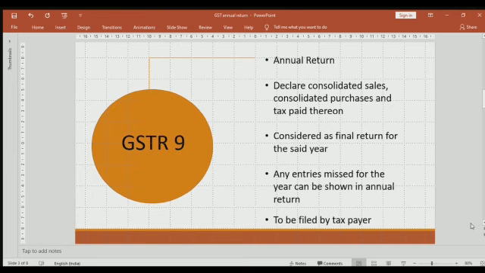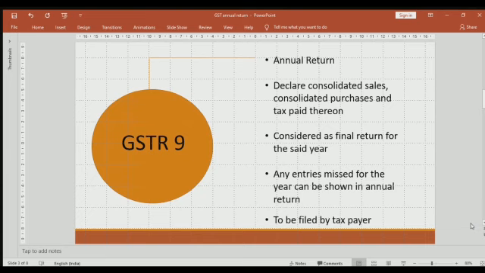The annual return filed by the taxpayer is considered as the final return for the said year. So in case you have missed anything which you have not disclosed in GSTR 3B or GSTR 1, you can disclose it in the annual return and file the same. That will be considered as if you have self-declared the supplies which you have missed and you are showing it in your return. So this is GSTR 9.